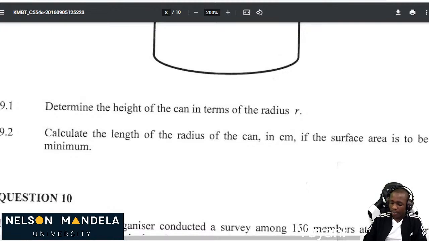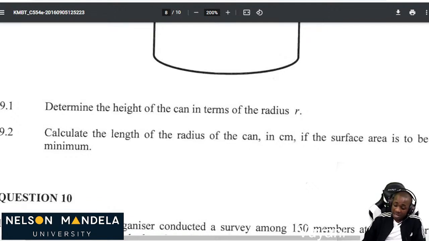Okay, so what do we know about h? We calculated h earlier, and our h was 340 over πr². Now we end up having 2πr² plus, then we divide this π and π, we divide this r and r, and I'm left with one r there. Then we end up having 680 divided by r. Then we can write this in function form: A(r) = 2πr² + 680/r. This is the surface area of a cylinder, or of a can.